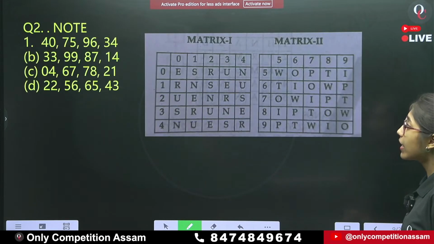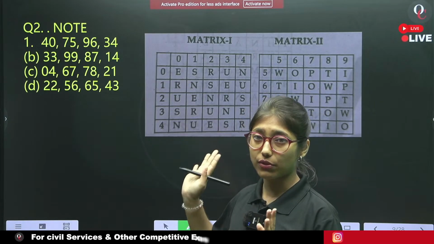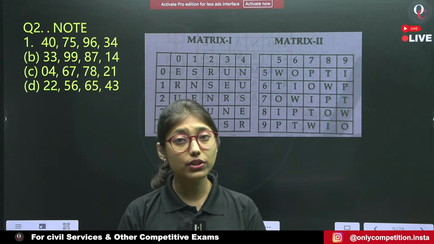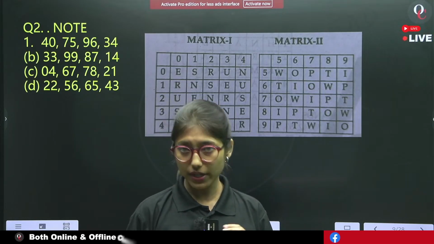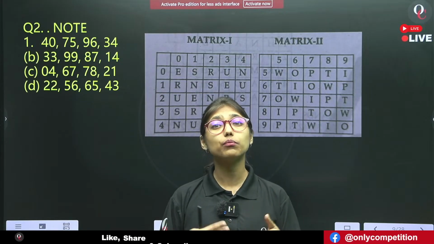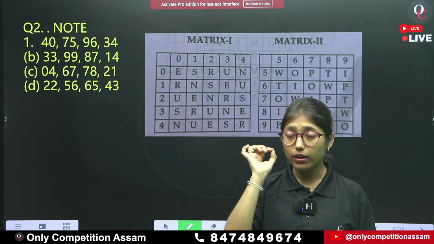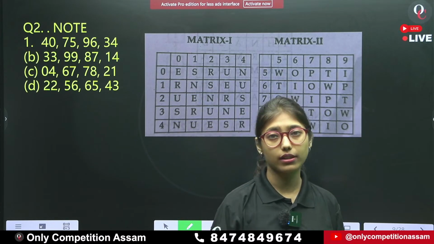Okay. Now come to the question. This is one of the matrix questions. Matrix questions are actually very easy. But how can we learn it more efficiently? Now we have to focus on the timing.